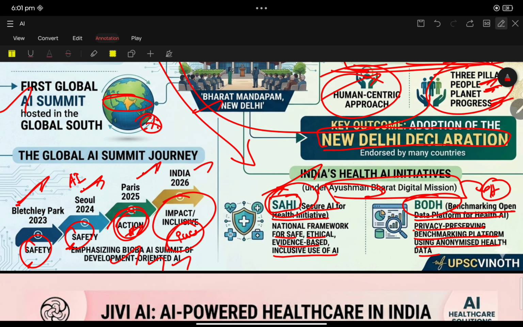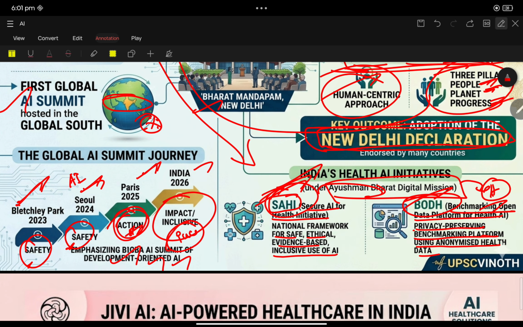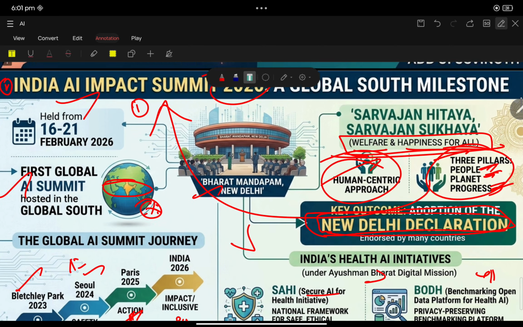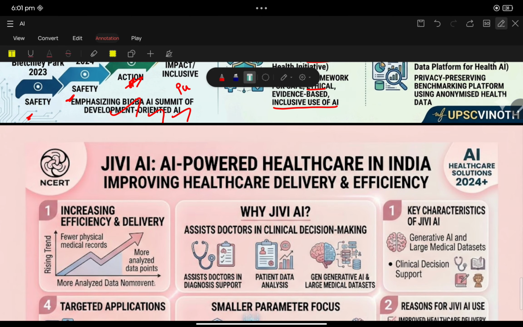So it has the New Delhi Declaration endorsed by many countries, and it has SAHI and BOARD: Secure AI for Health Initiative, and the benchmark open data platform. These are very much important for this year's prelims. I am damn sure that UPSC may ask a question with respect to India's AI Impact Summit.